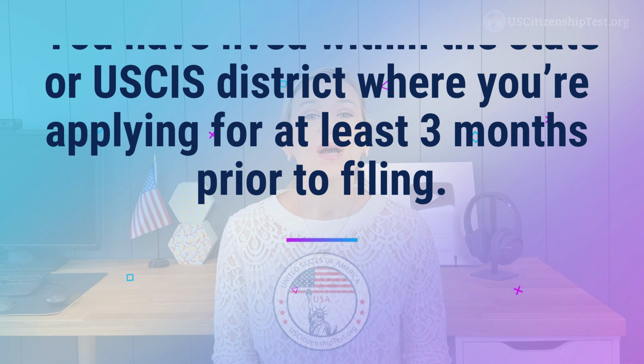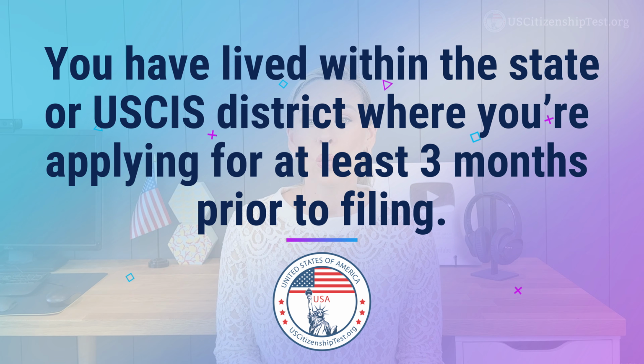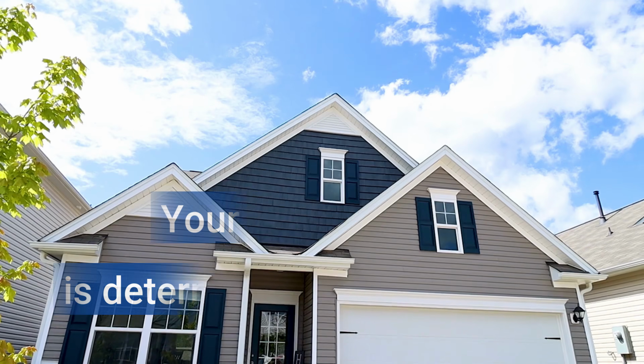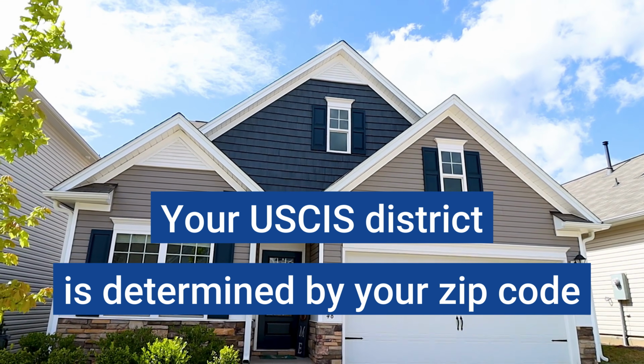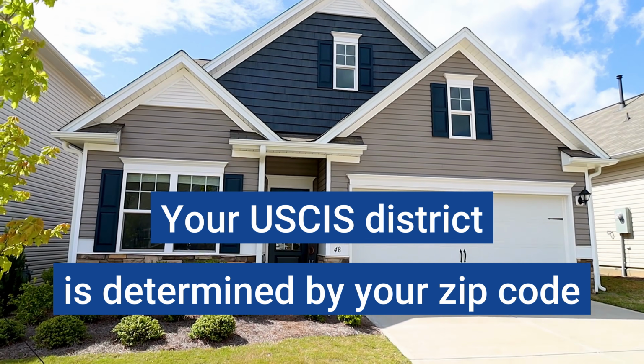Third, you have lived within the state or USCIS district where you're applying for at least 3 months prior to filing. You can't move to a new USCIS district and start applying immediately. The USCIS districts are determined by your zip code.